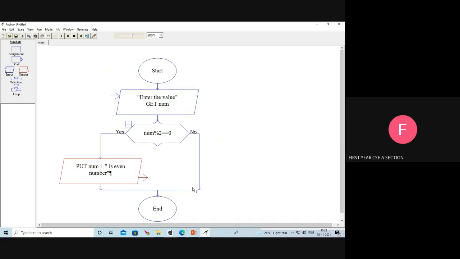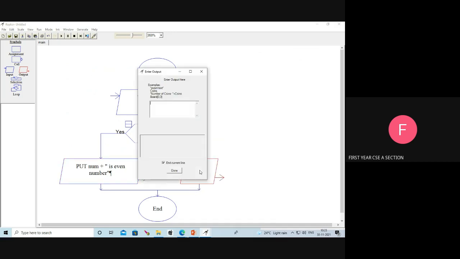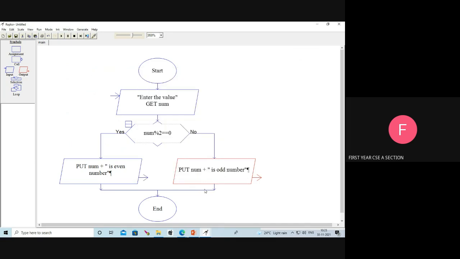Suppose the condition is false, just drag and drop the output. Here is odd number. Can you understand? This program is used to find the odd or even program. We are going to get the number: num modulus 2 equal to 0 means even number, otherwise odd number.